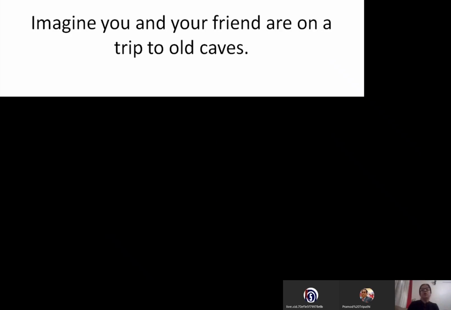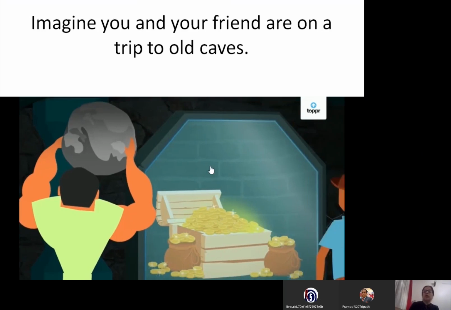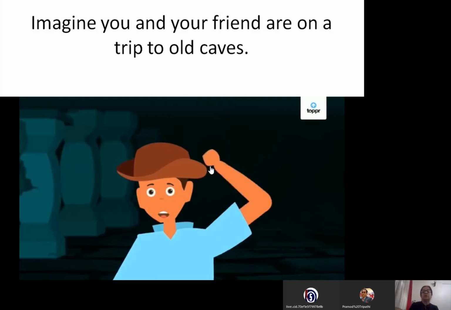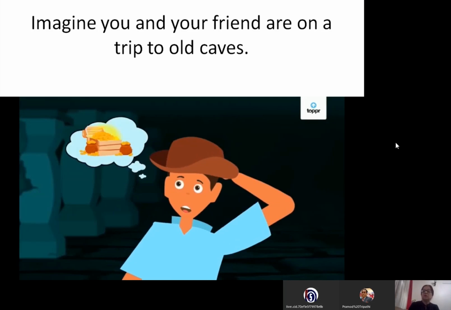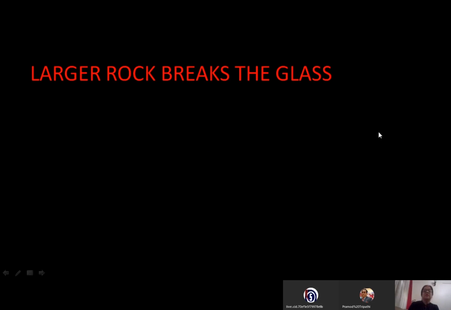Imagine you and your friend are on a trip to an old cave, and you find a large amount of gold inside a glass container, inside the glass covering. Okay. Now your friend plans how to get this gold. He is using a rock for that, and you have a small marble and are thinking how to use this marble to break the glass, right?